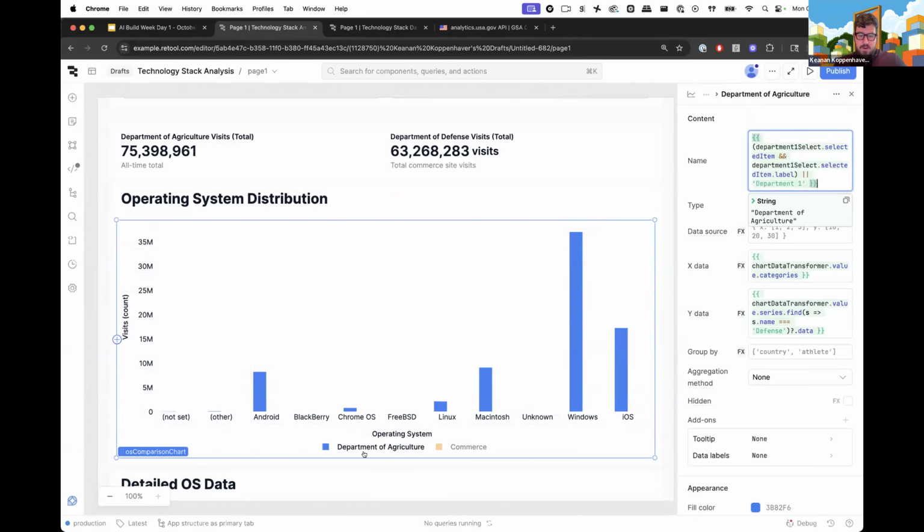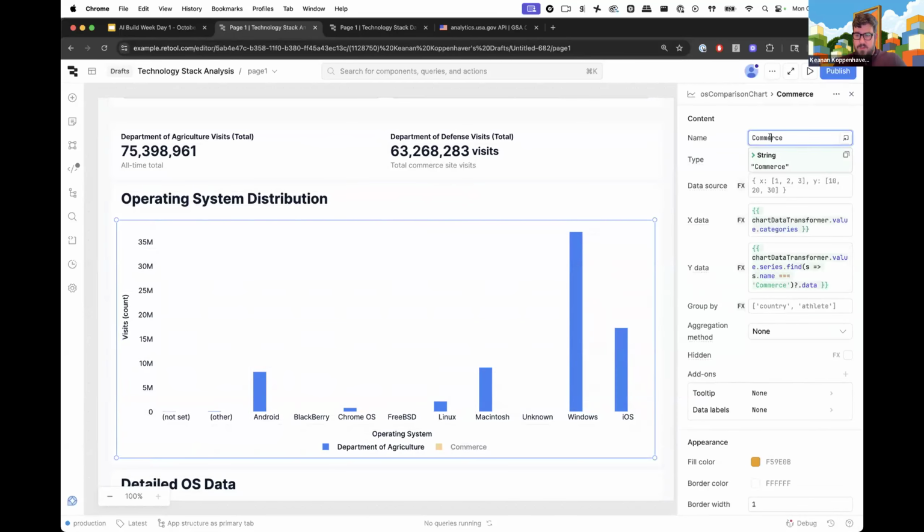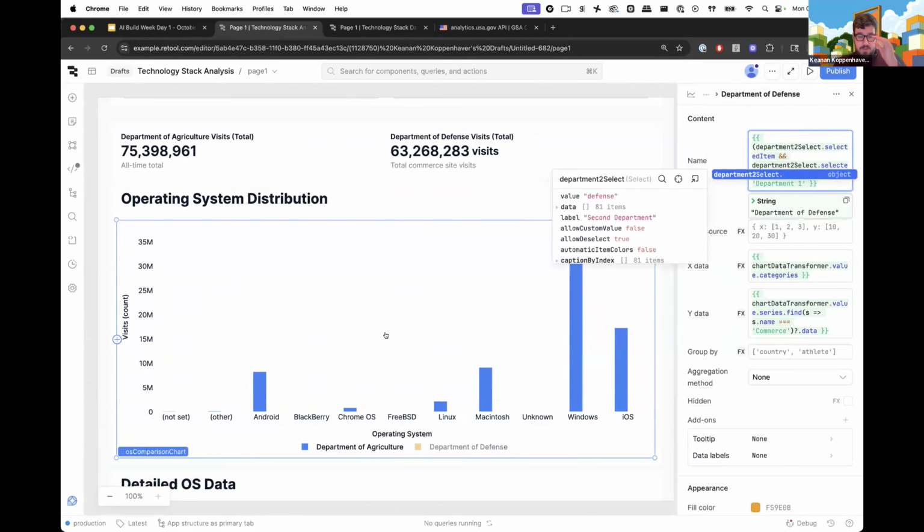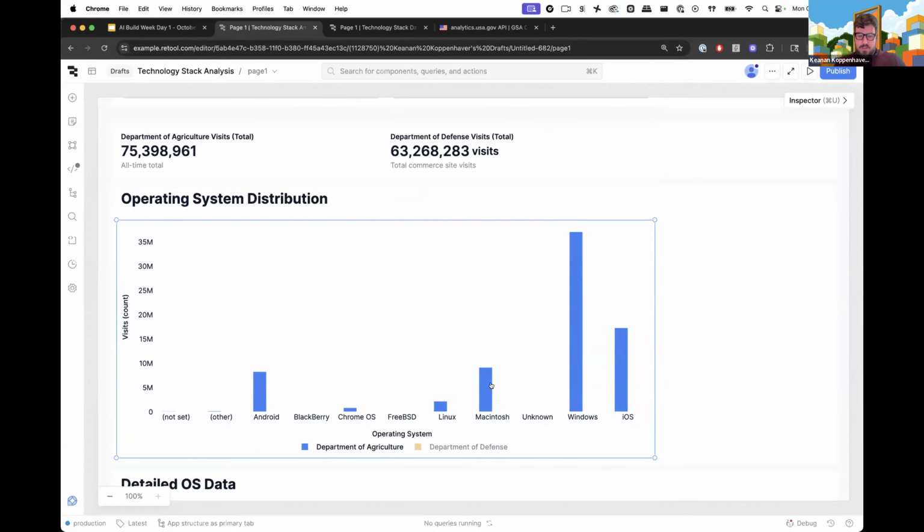So now we see, okay, Department of Agriculture, and we're going to go ahead and back out to the graph. And for our second one, we're going to do the same thing. Instead of Department 1 select, it's just going to be Department 2 select, right? So now we have Department of Agriculture, Department of Defense, and we are all set there.